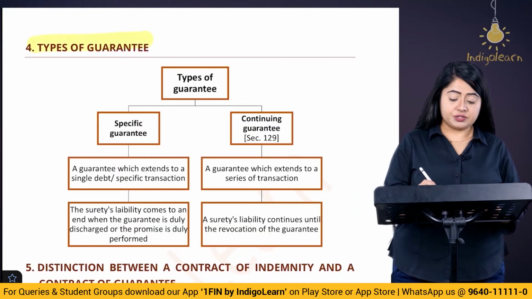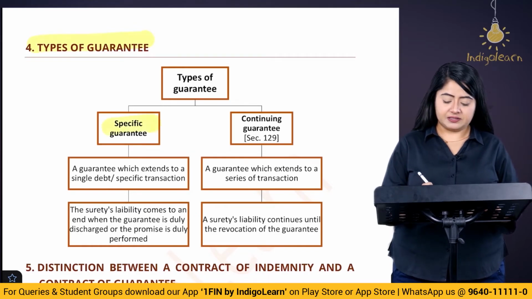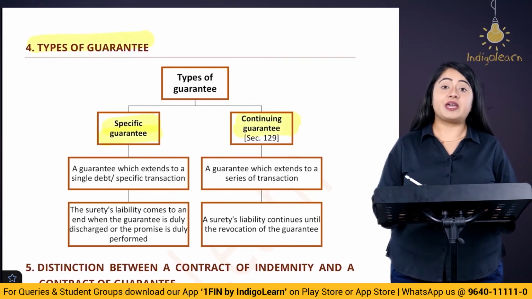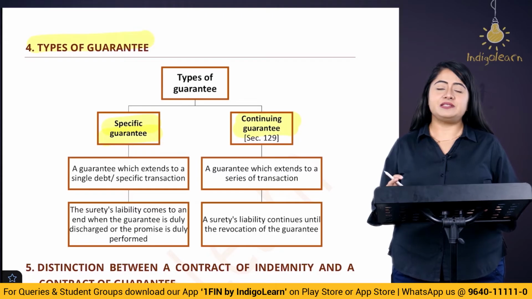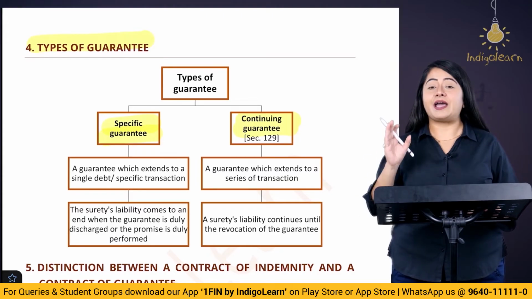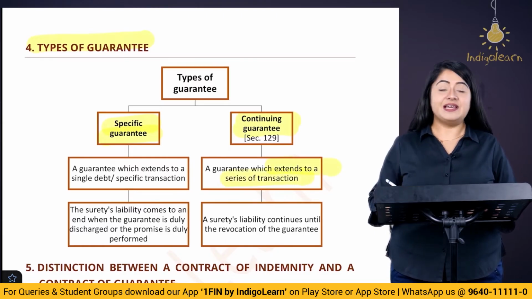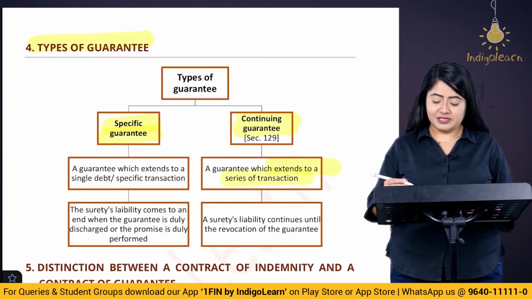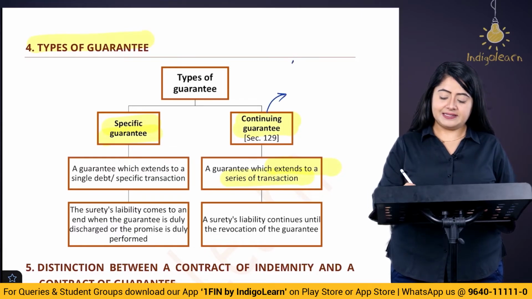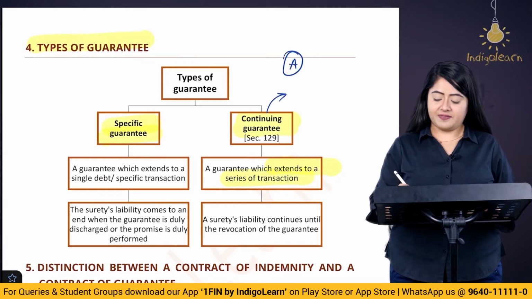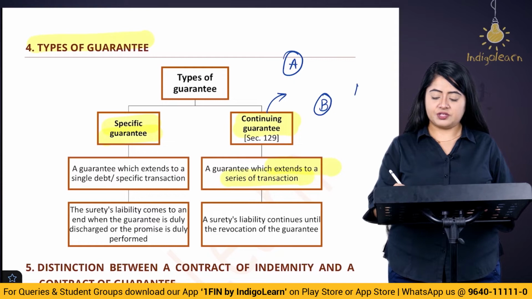Next, what are the types of guarantees? Guarantees can be either specific guarantee or a continuing guarantee. Specific guarantee means it is relating to a specific identified transaction, versus when we say continuing guarantee, it extends to a series of transactions. Let's try to understand this with an example. So when we say continuing guarantee, let's say A is there and there is a person B, and there is a shop.